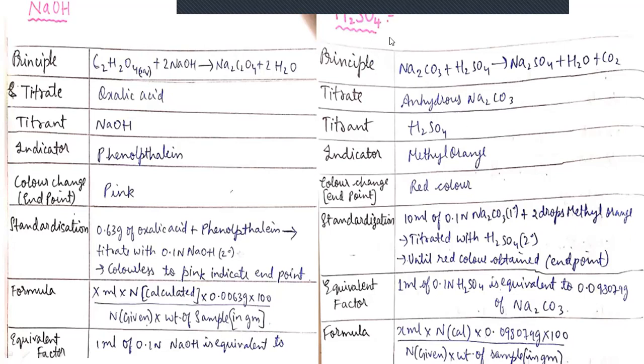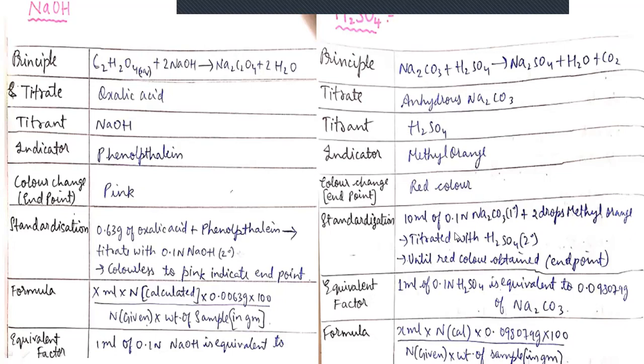The next one is H2SO4, sulfuric acid. Sulfuric acid is a secondary standard solution which is taken in the burette. The secondary standard solution is easily titrated with a primary standard solution. Here we are taking anhydrous Na2CO3, sodium carbonate, which is a primary standard solution. Methyl orange is the indicator. The endpoint will be red color.